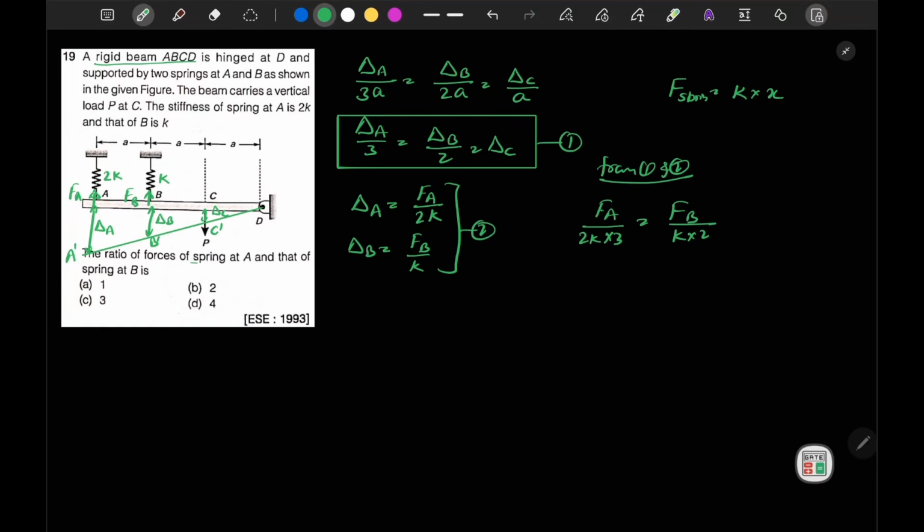It is asked as the ratio of force of spring A and force of spring B, so we can write Fa upon Fb is equal to this term, 2 into 3 upon 2, is equal to 3. So the answer is C, 3. Now moving to the next question.